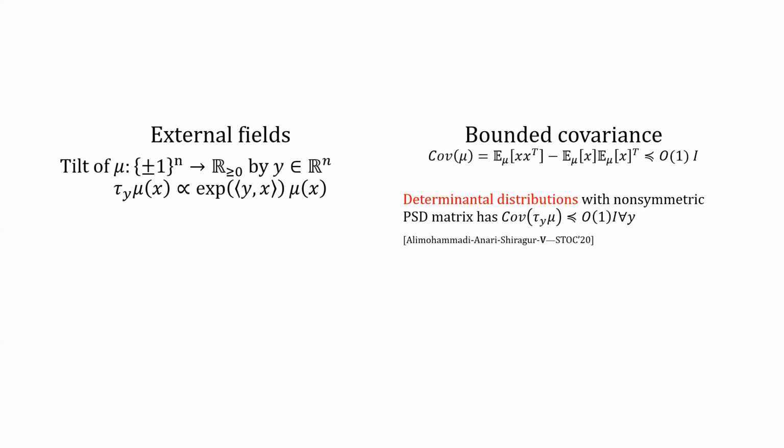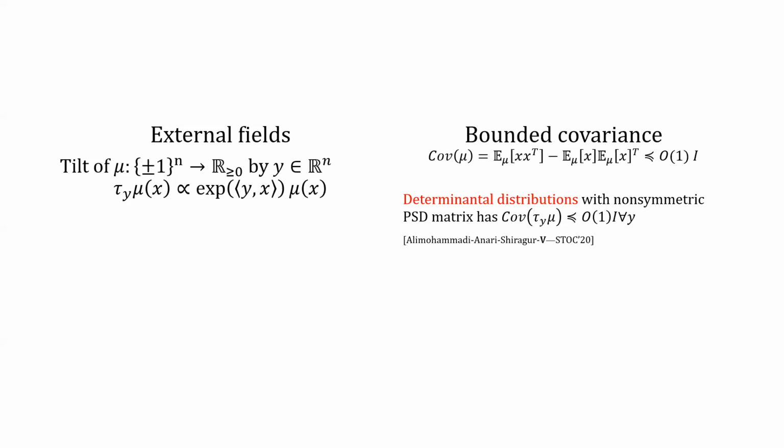Bounded covariance means the covariance matrix of mu is upper bounded by some constant times the identity in the PSD sense. The condition we need is that the covariances of all tilts of mu are bounded by a constant times the identity. And the previous work already showed that for determinantal point processes, which include the uniform distribution over spanning trees and over directed Eulerian tours, we have this property.